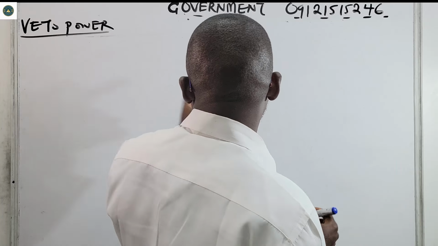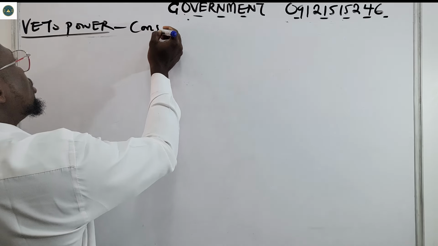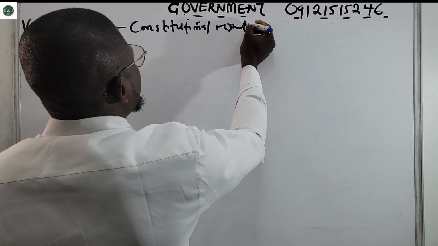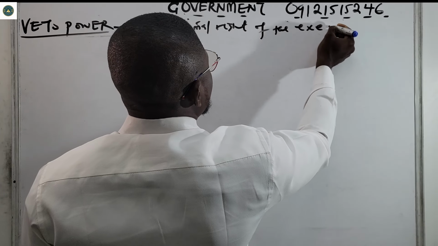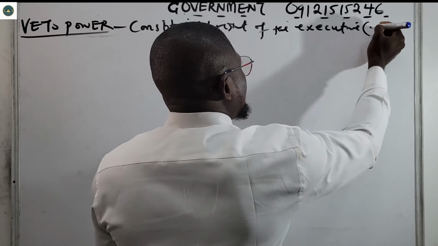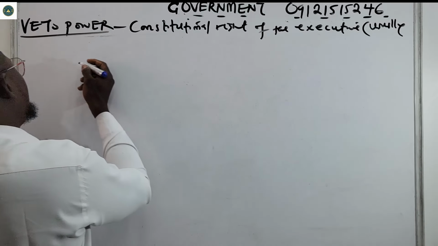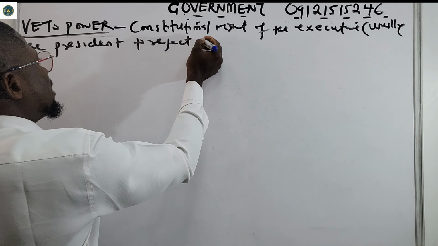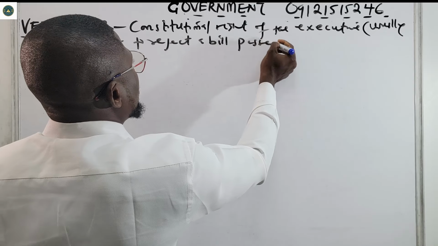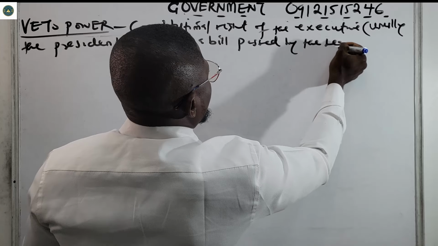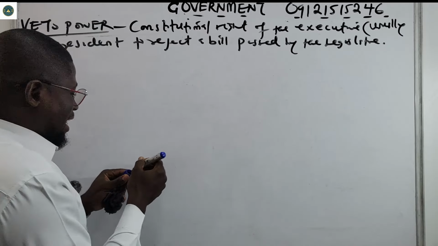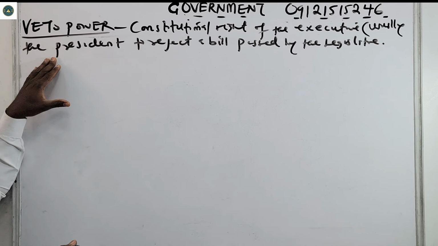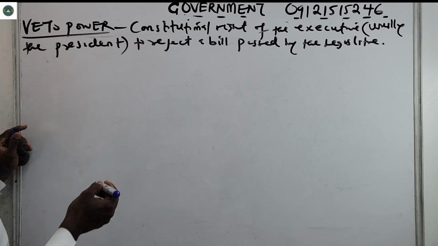So let us really see what veto power is. We say it's the constitutional right of the executive, usually the president, to reject a bill passed by the legislature.